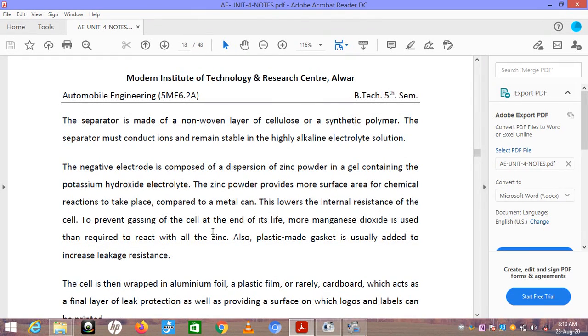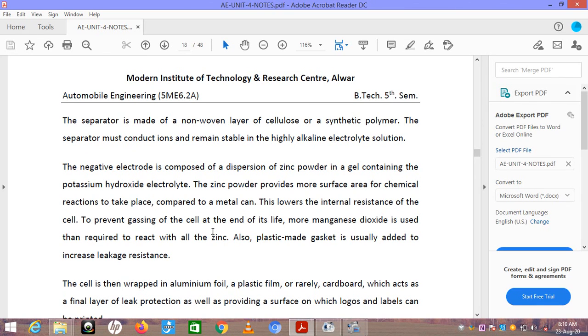The separator is made of a non-woven layer of cellulose or a synthetic polymer. The separator must conduct ions and remain stable in the highly alkaline electrolyte solution. The negative electrode is composed of a dispersion of zinc powder in a gel containing the potassium hydroxide electrolyte. The zinc powder provides more surface area for chemical reactions to take place compared to a metal can. This lowers the internal resistance of the cell.